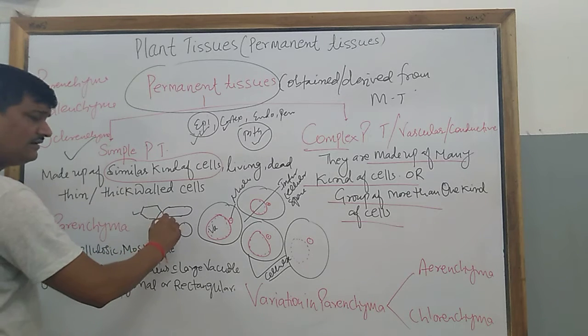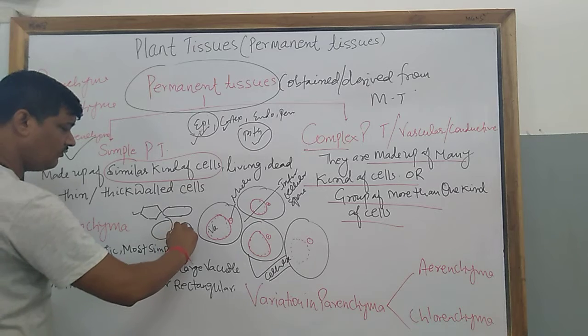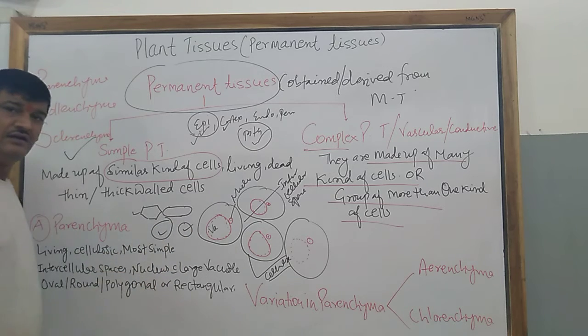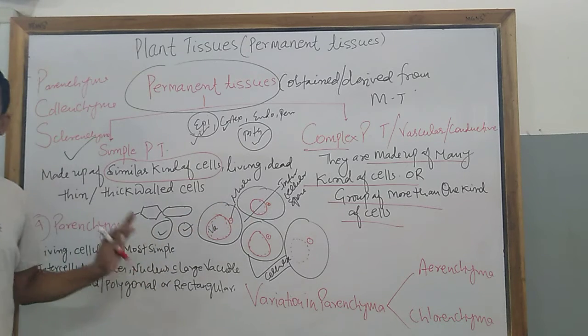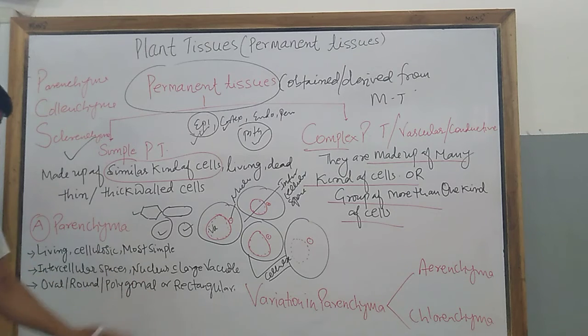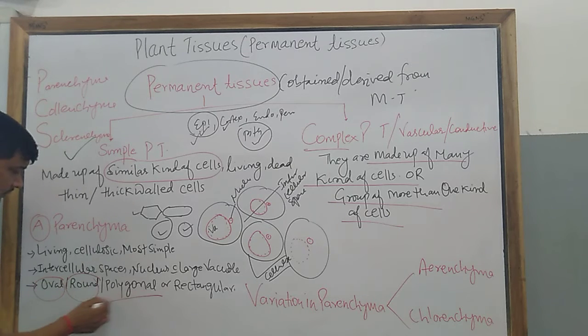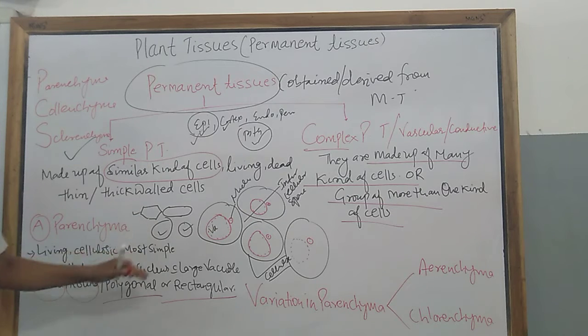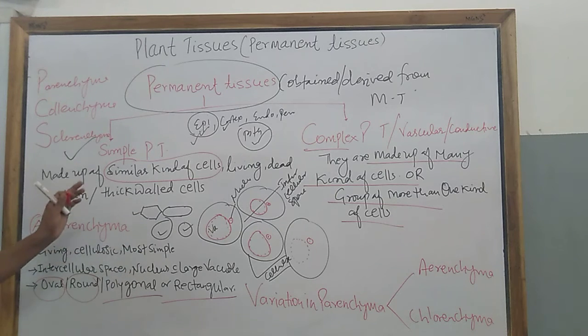It is polygonal, okay, this is the circular, oval. So these are the various shapes of the parenchymatous cells, and these cells are, as I told, oval or round, polygonal or rectangular.